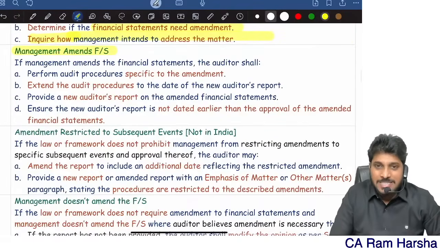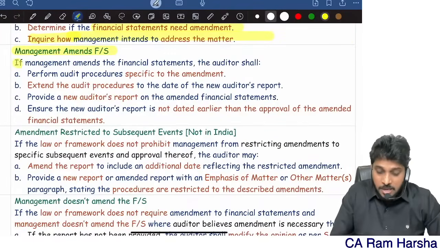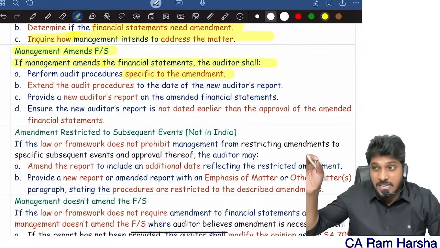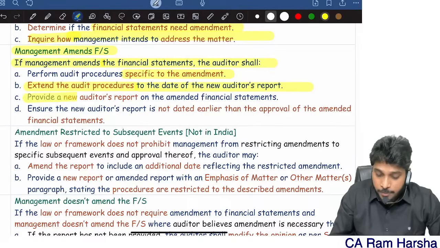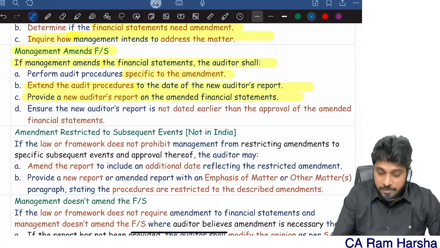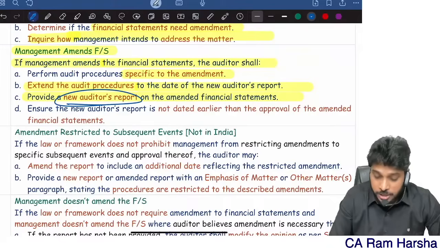Sir, management is amending, sir. They're very humble. They're amending, sir. If management is amending the financials, perform procedures on the amendment, whether they rectified the financials correctly or not. Extend the audit procedure to the date of the new audit report. Provide a new audit report on the amended financials. Like, financials are amended, right? Now give a new audit report.